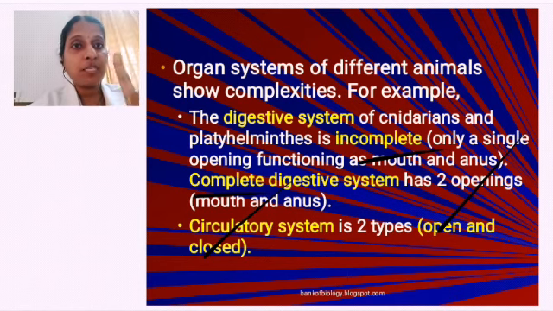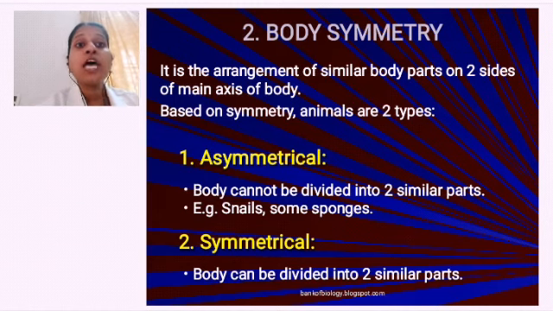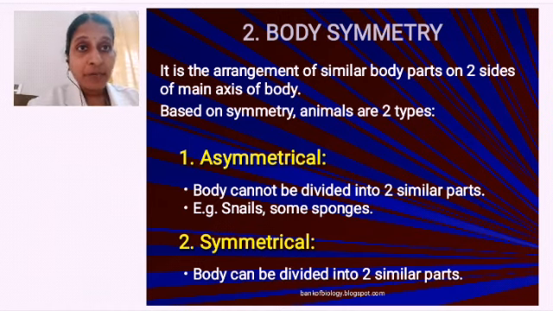That was the first basis for classification. The second basis of classification is body symmetry. Body symmetry means how can I divide my body into two equal halves? Can I divide it?